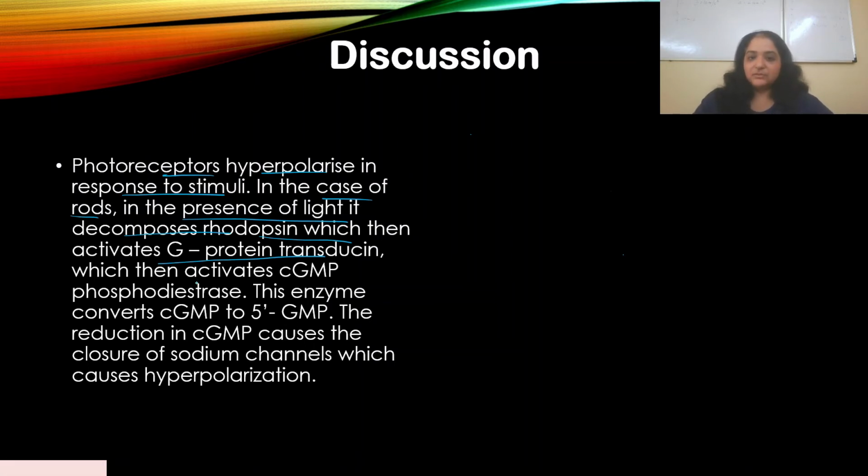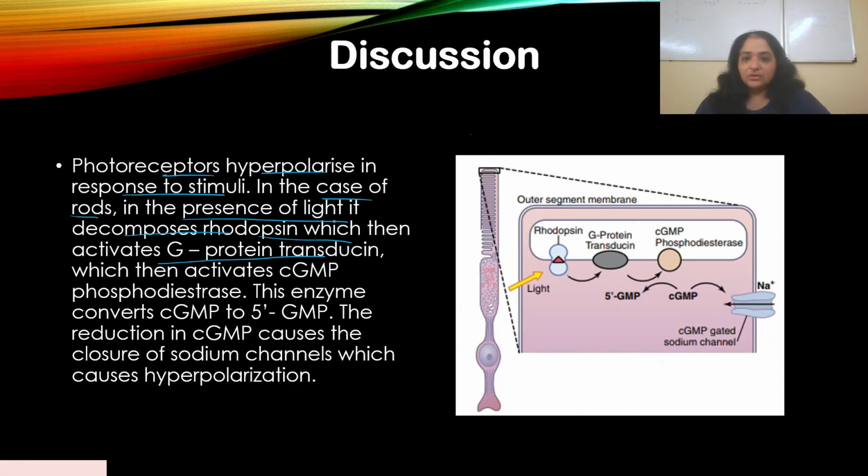Okay, there's a diagram here. So this decomposition of rhodopsin happens because of light, right? Now this activates G protein transducin, which then activates an enzyme called cGMP phosphodiesterase. This is what is happening inside the rod. And this enzyme then converts cGMP to 5-GMP. Okay, phosphodiesterase converts cGMP to 5-GMP.